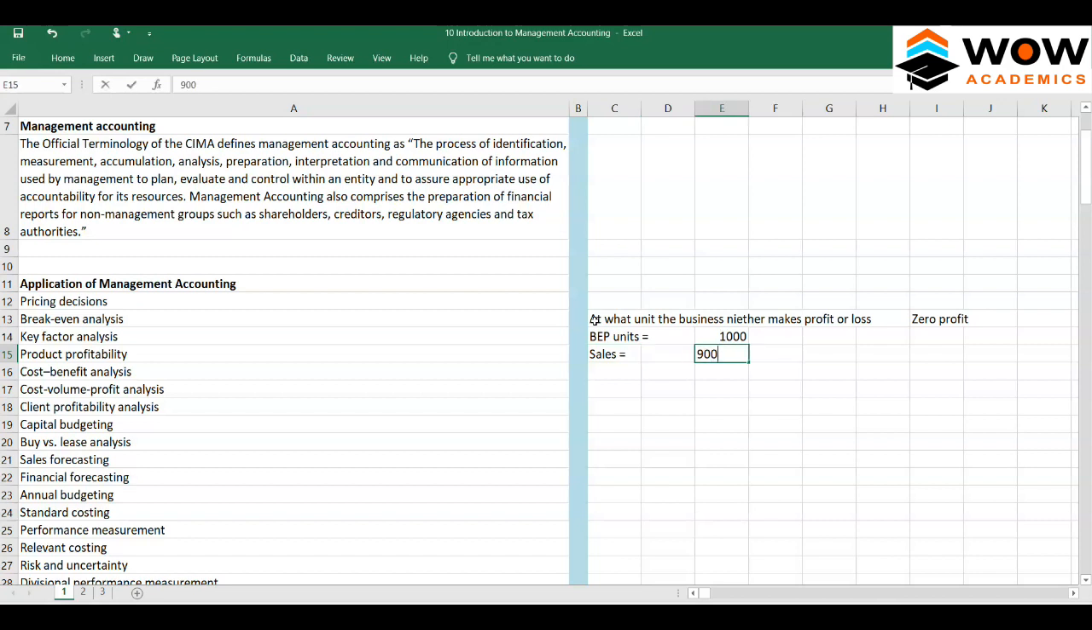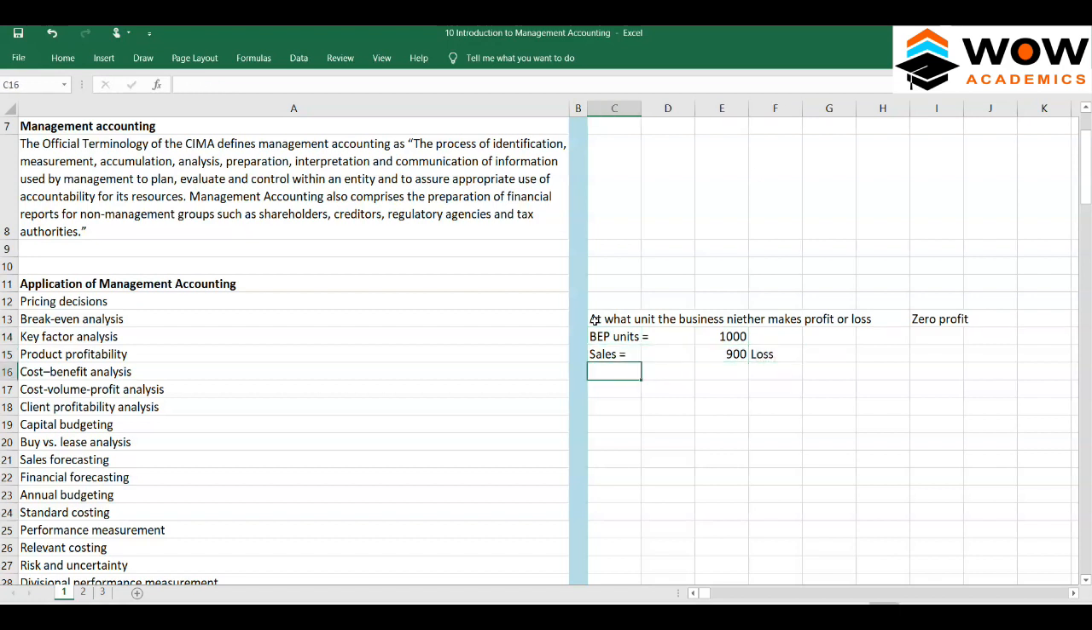See, then that kind of product should not be considered to be produced at all, because to reach neither a profit nor a loss, you will take 1000 units. If you are producing only, and you are able to sell only 900 units, then that kind of product should not be sold. Any unit sold lower than the break-even point is a loss. So if you can sell only 900 units, it will lead you to a loss.